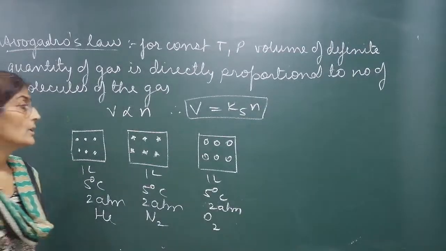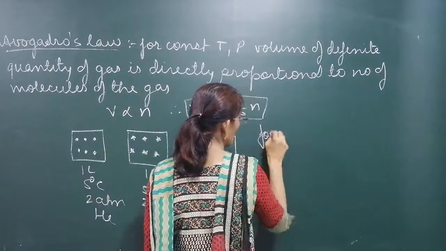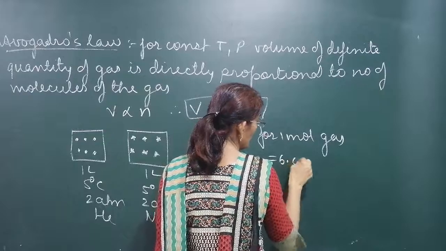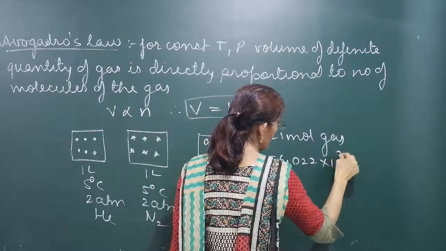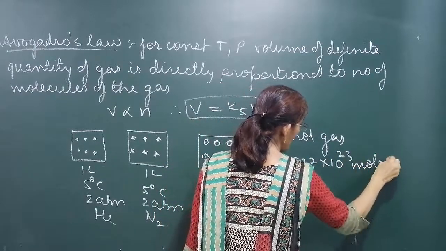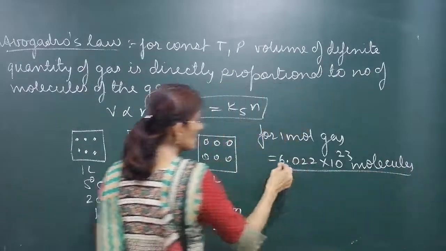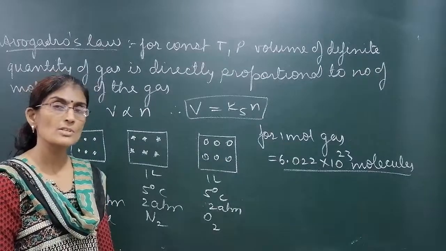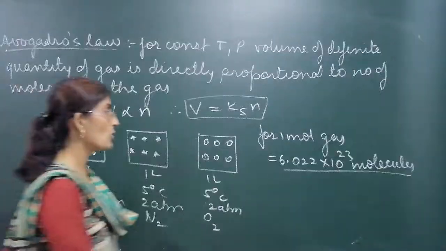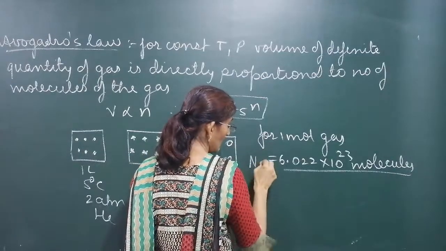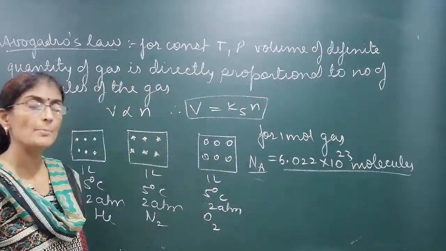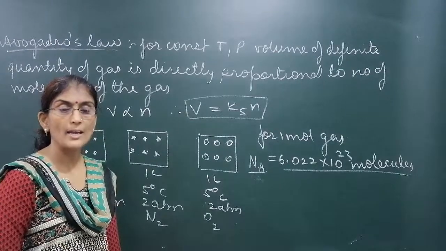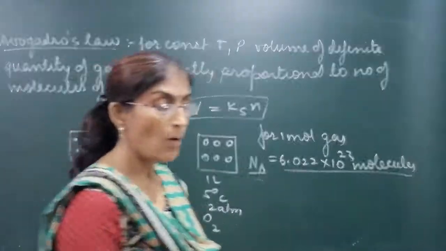Now we know that for 1 mole gas, number of molecules is 6.022 10 to the power 23. 1 mole of any gas has number of molecules 6.022 10 to the power 23. Whatever be the gas, 1 mole oxygen or 1 mole nitrogen, this is called Avogadro constant, Na. What is called Avogadro number. Mole concept में भी पढ़ा था अपन ने. 1 mole has 6.022 10 to the power 23 molecules. Now,